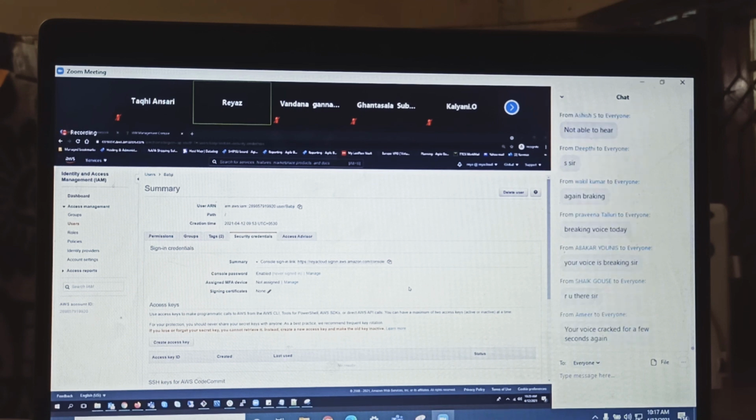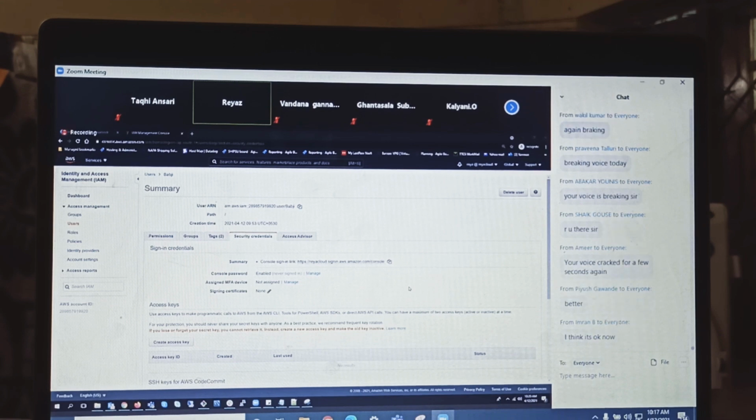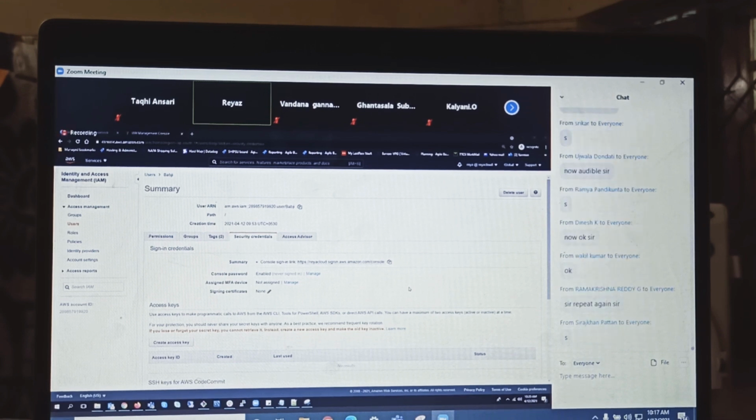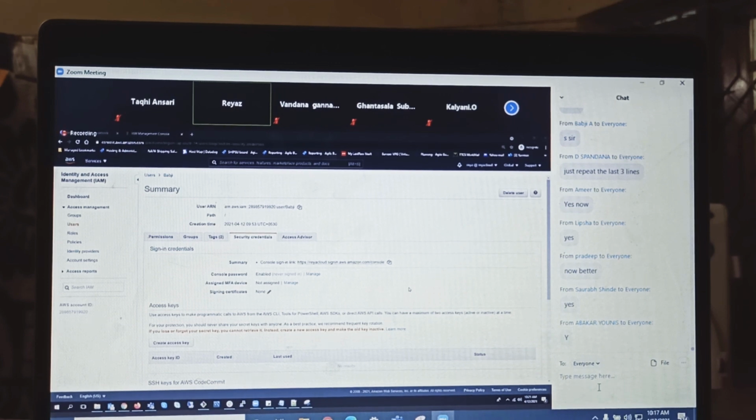Should I sing a song now? Is this clear now? Okay, don't worry. If you get a break, please ask me to repeat it, because that's not in my hand. Internet can be lacking, but believe me, I have almost 175 Mbps speed. It just sometimes happens.